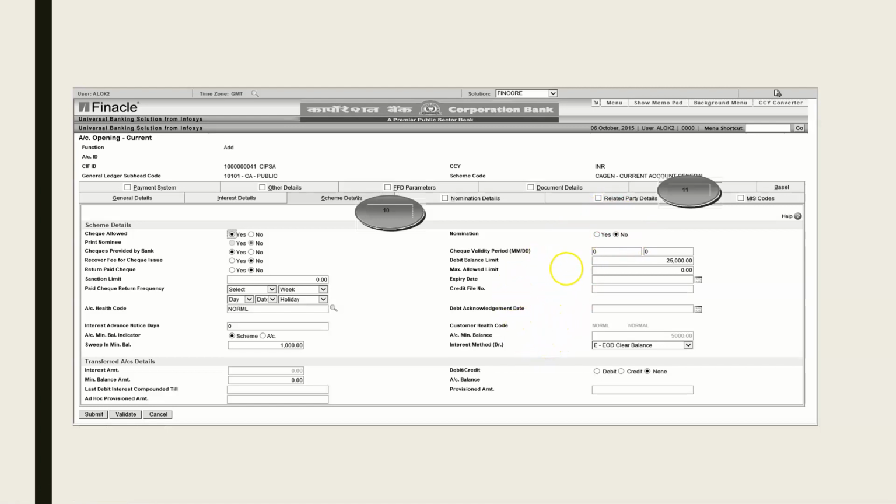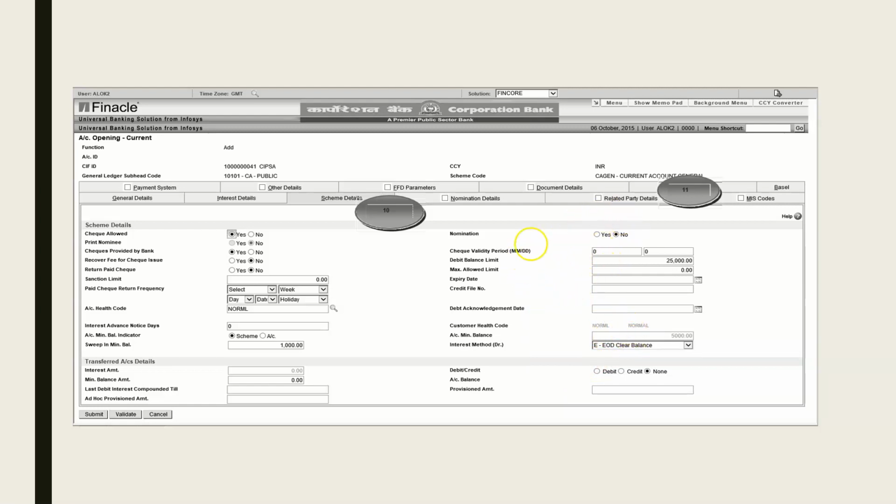It is all customized here, so don't tinker with any field. If you change it, some error will come and you will not be able to find where that error is coming from, right? So scheme details are generally for nominations. So for a current account generally it will be no. Only in case of proprietors or OPC, one person company, a person or director can nominate a nominee here.